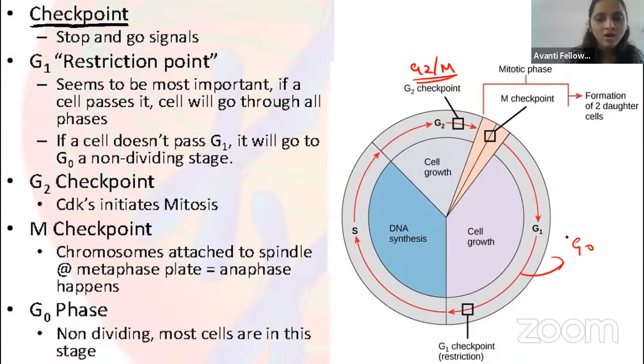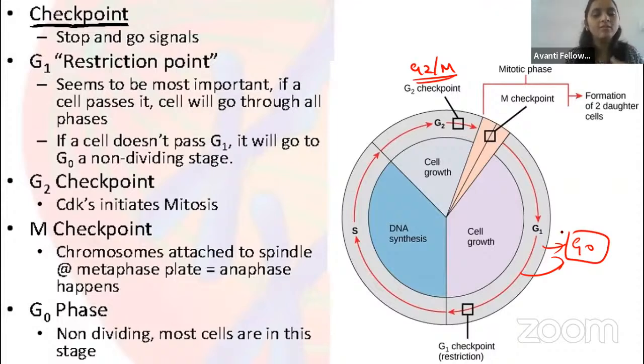So always remember, guys, in G1 if any problem is there, the cell will go to the resting phase, G0 phase. Then all the things will happen, protein synthesis will happen, and then it will go to the S phase. And you have to remember that some cells in our body, for example heart cells, when divided by mitosis, will not undergo cell division again.